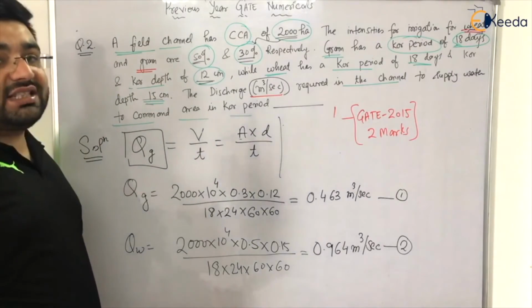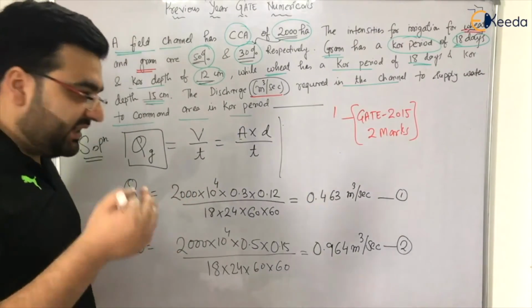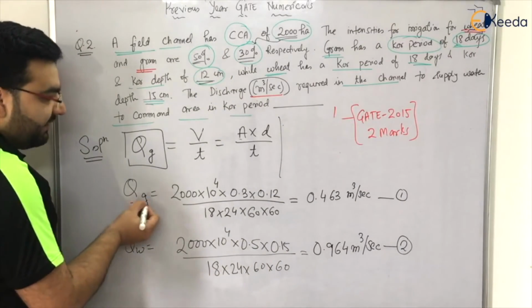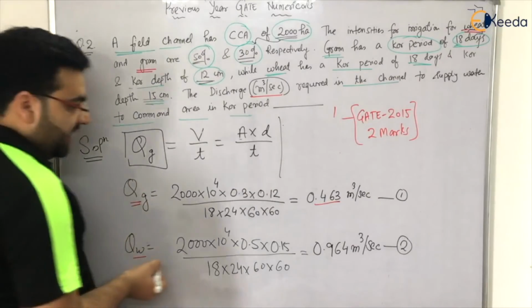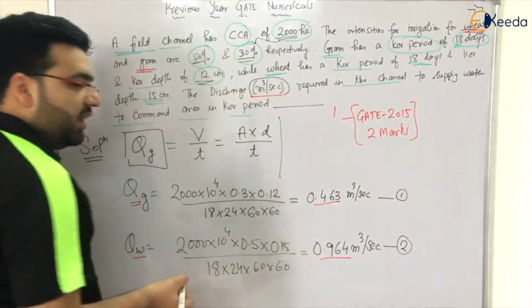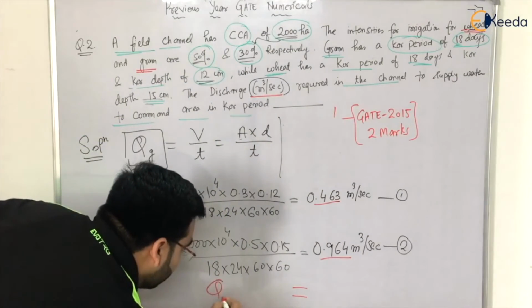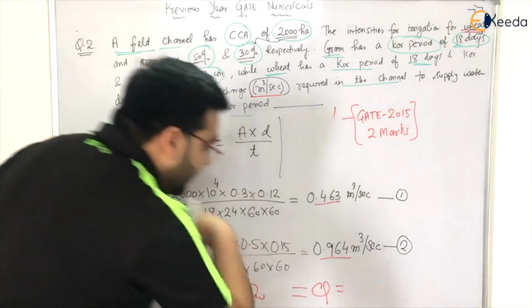This is only the concept, that is why I have chosen this question. Now if they can be grown simultaneously, and gram has an irrigation requirement of 0.463 and wheat has an irrigation requirement of 0.964, the total will be equal to the summation of this. That is Q gram plus Q wheat will be the total discharge.